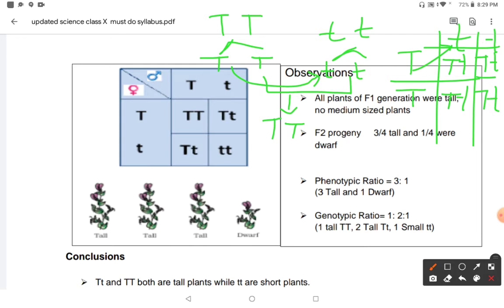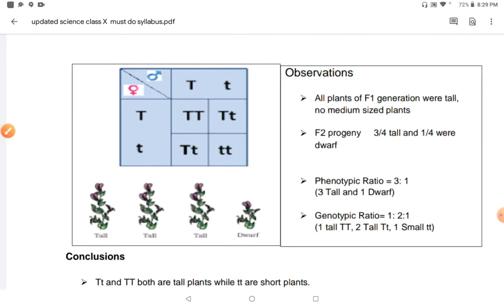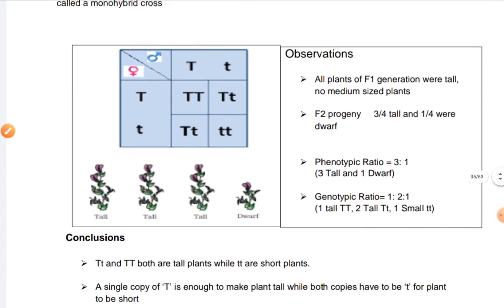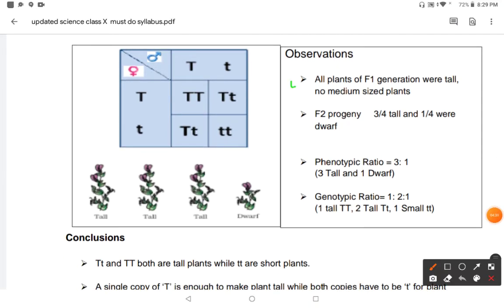In the first generation he found all the plants were tall and there was no difference in size. The first observation by Mendel was that all the plants in the F1 generation were tall, and no medium-sized plants were there. But in the F2 progeny, he took two of the same plants, each having both characters, capital T and small t.